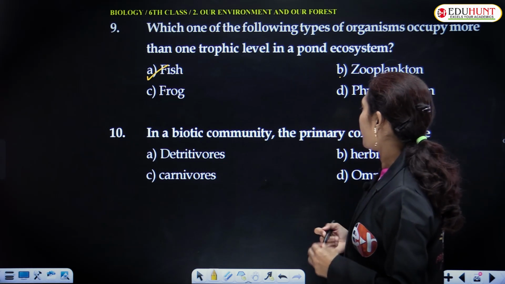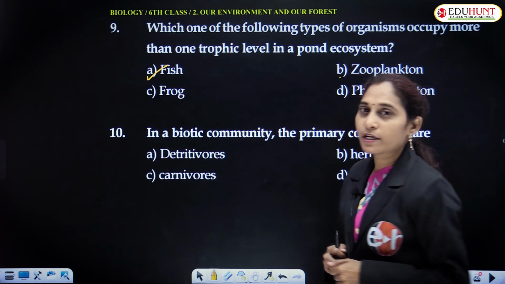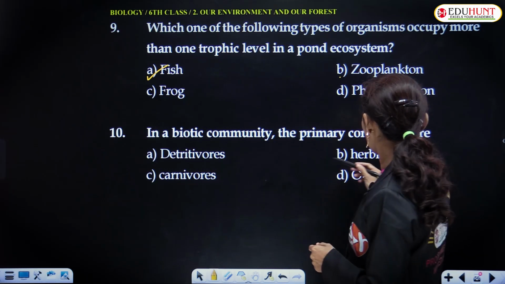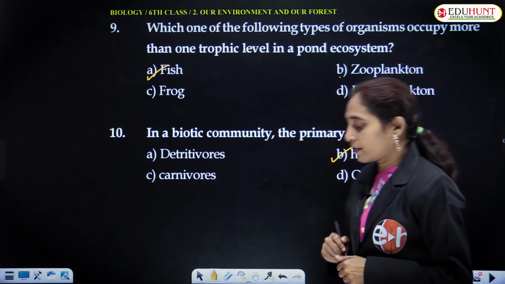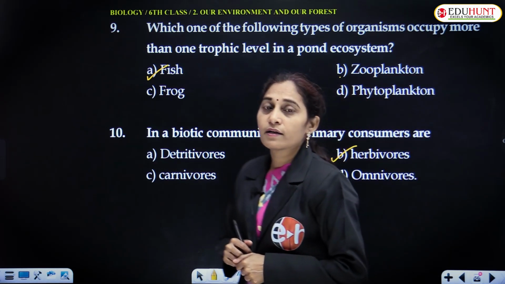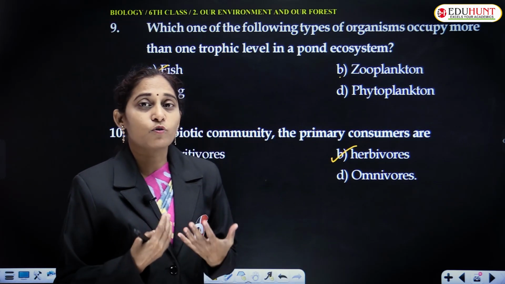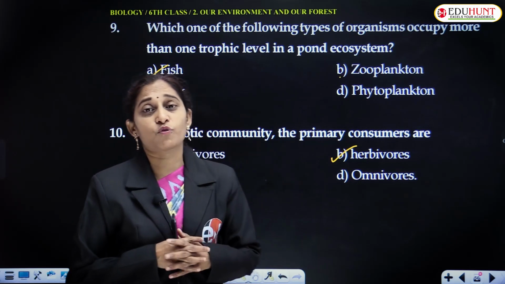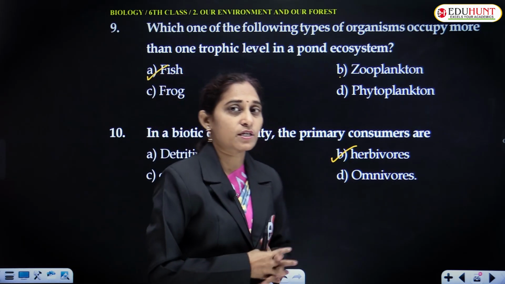In a biotic community, the primary consumers are: detritivores, carnivores, herbivores, omnivores. Primary consumers are animals that act as food for the next trophic level; they cannot synthesize food, but they act as food for the next trophic level. After primary producers, these are present.